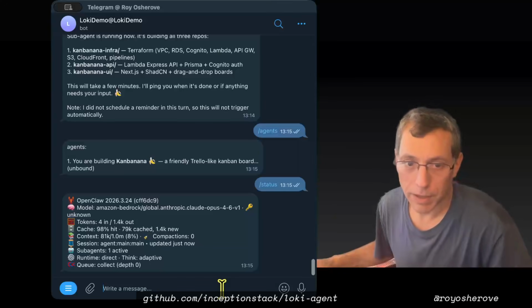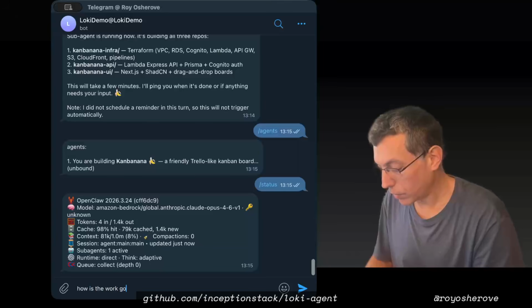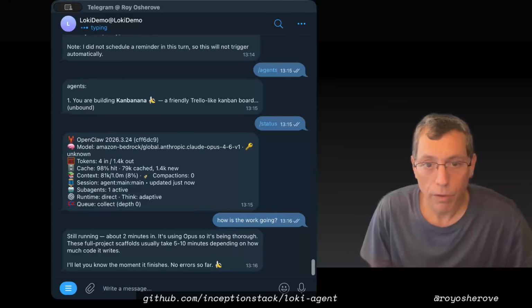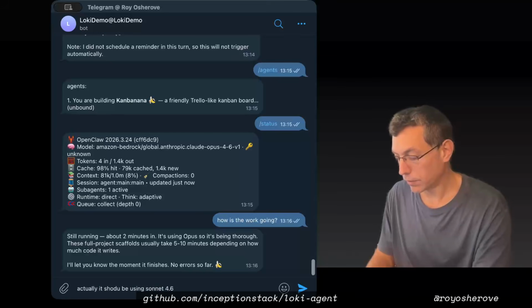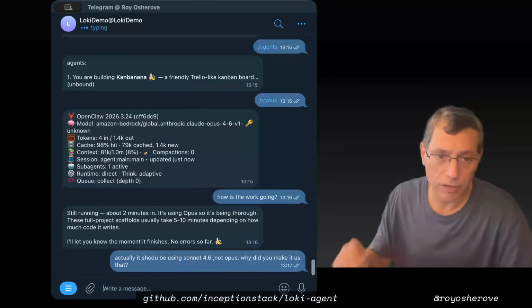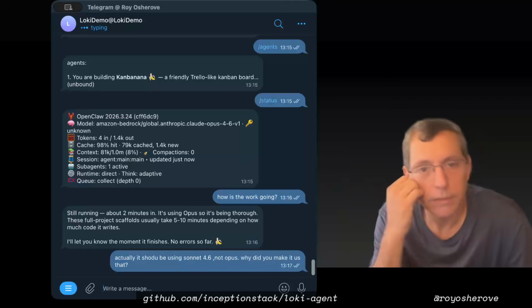Now, it's been a minute, but if you want, you can just ask, how is the work going? Still running, about 2 minutes in, using Opus. So it's being thorough. It should be using Sonnet 4.6. Make it use that. Sometimes I'll just ask the agent to see why that was configured. And of course, they'll say, oh, you're right, and I missed it.